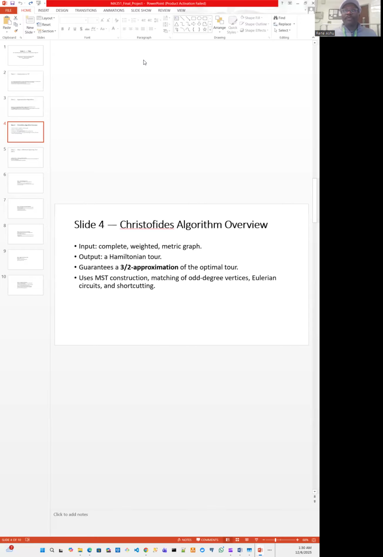Now the 1/2 comes from the fact that we will be skipping every other odd degree vertex. As we are traversing our Eulerian circuit, we skip every other odd degree vertex, so at the end we would have gone through only half of them. When we add the total cost, we'll have exactly half of what the optimal cost could be. So when you add this half plus the 1, you get 3/2. That's the most straightforward explanation in the shortest possible time.